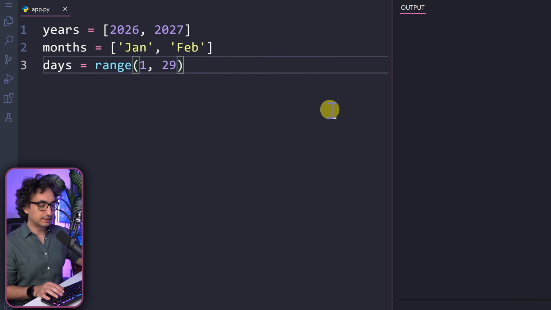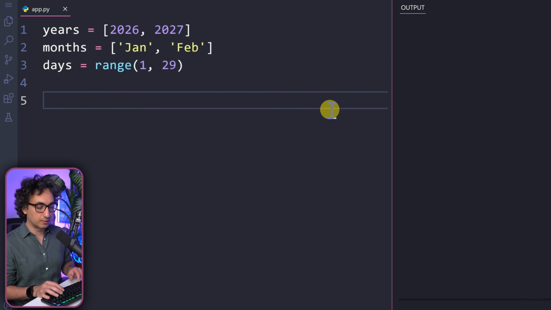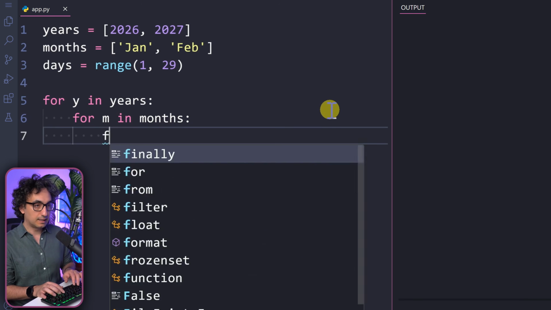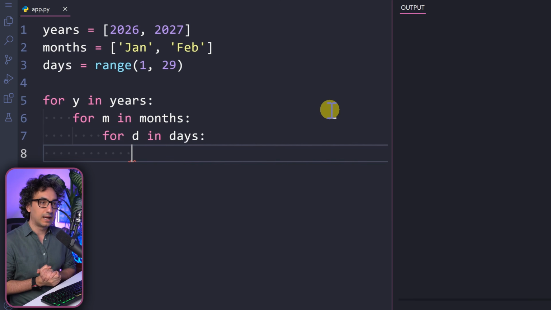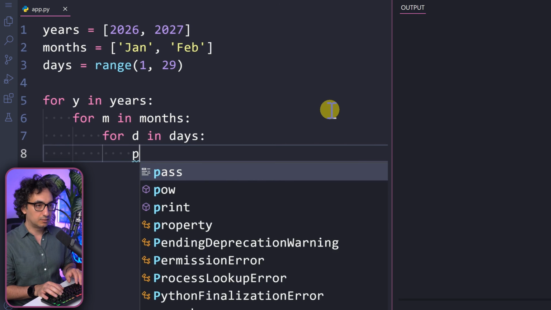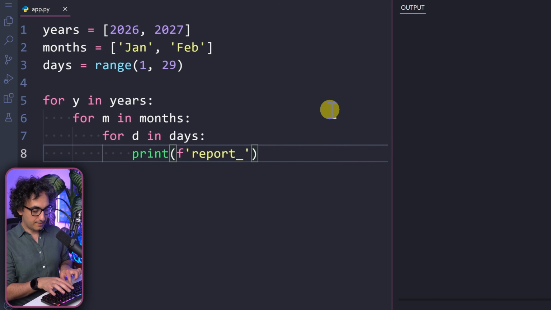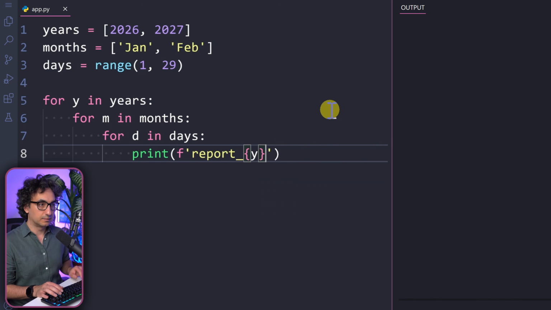So now I have all my data, and all you have to do now is create the for loops. The first one is going to be for the years, for y in years, the next one for m in months, and the last one for the days, for d in days. Now we have our nested loops, the three loops, and for example, let's just print the file name. So it's going to be an f-string, and the naming convention starts with report underscore, and then the year. So I'm going to get the variable of the year, then the month, m, and the last one is going to be the day, d, and as I said, we are creating CSV files. So actually that's it. Let's try this out and execute.